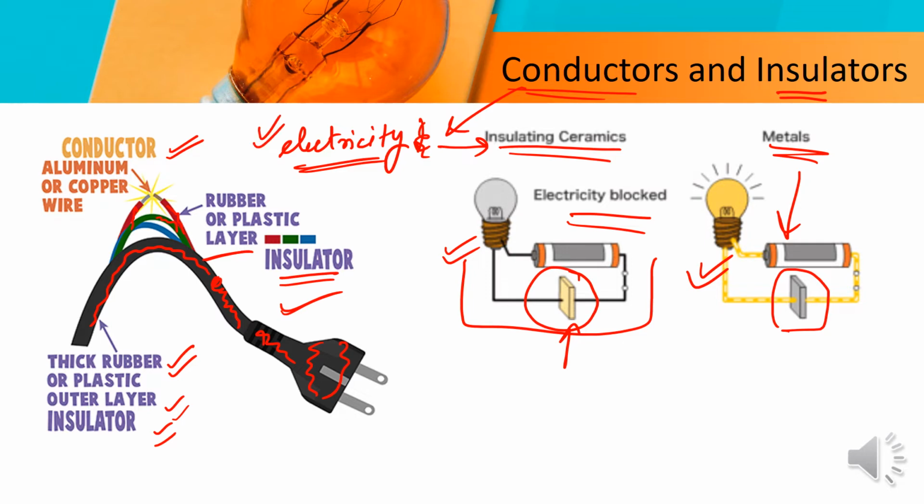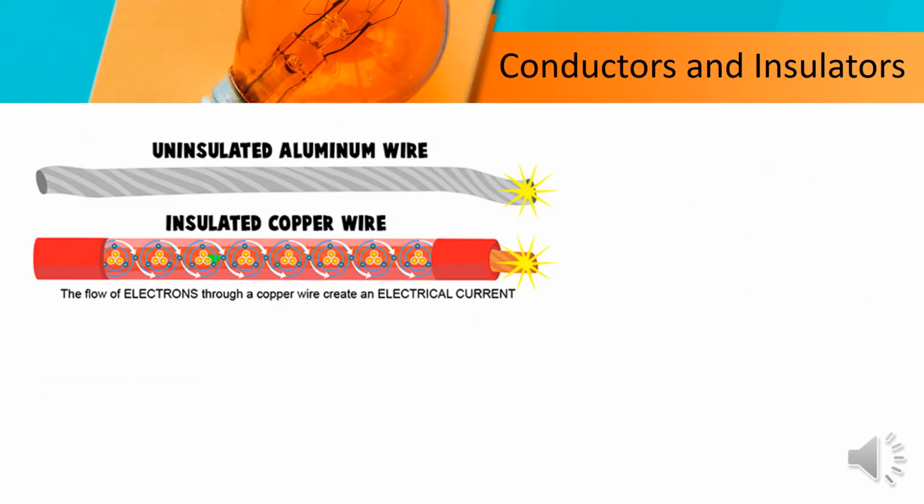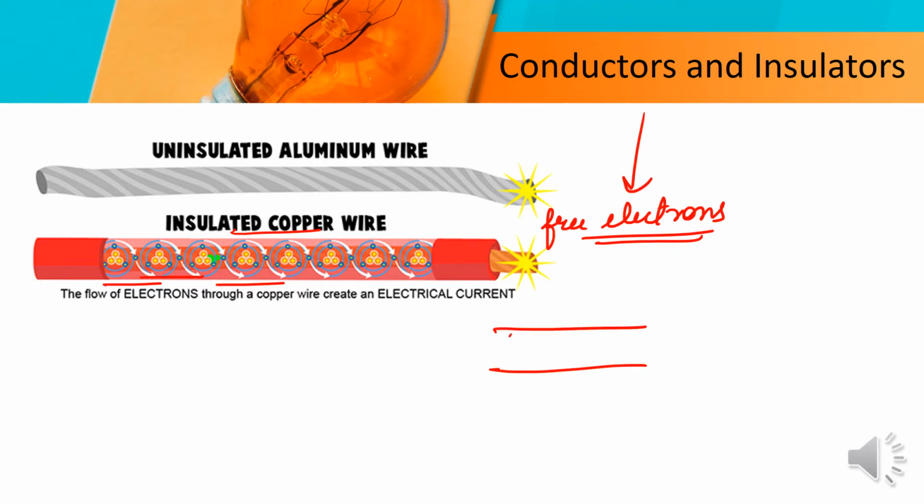So what is the reason that conductors can flow electricity and insulators cannot? Let's see. Here you can see an insulated copper wire, and in the copper wire there are some electrons, or you can say some free electrons. In conductors, free electrons are present that allow the electricity to pass through them.